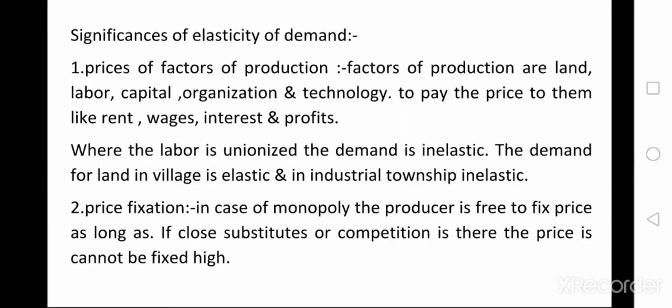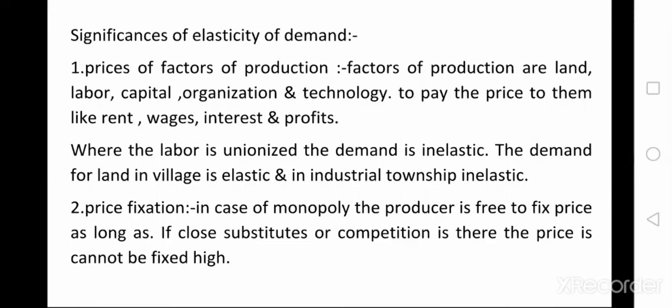Comparing all these factors of production, in some areas if the labor is unionized, the demand is inelastic. If the labor has a union, the demand for labor is inelastic. The demand for labor does not change depending upon boom or recession. At the same time, the demand for land in villages is elastic, and in an industrial township there is always a demand for land, so the demand is inelastic.